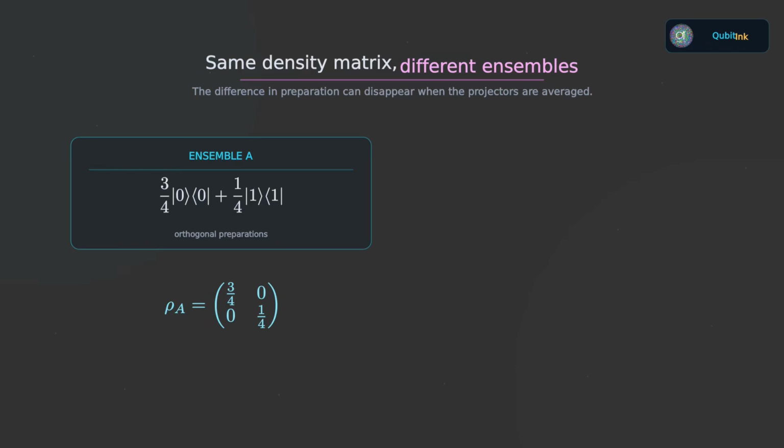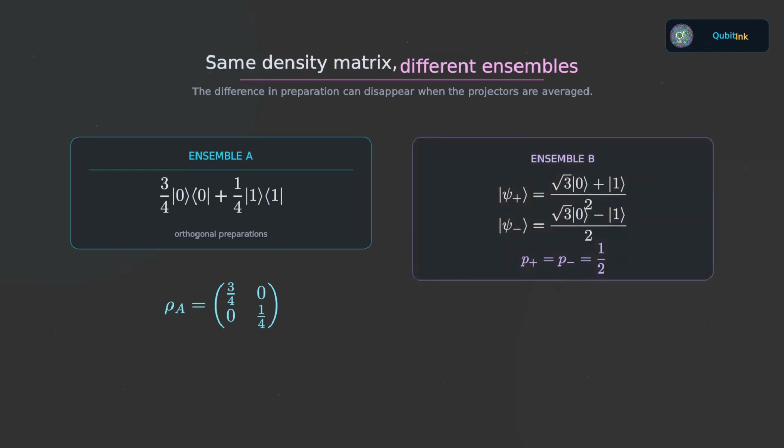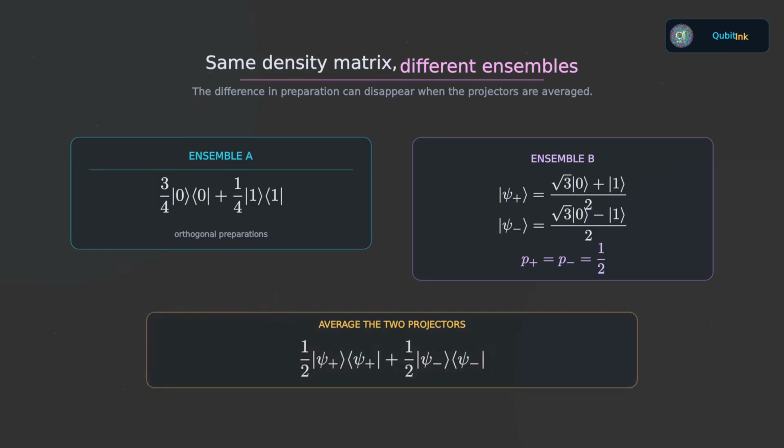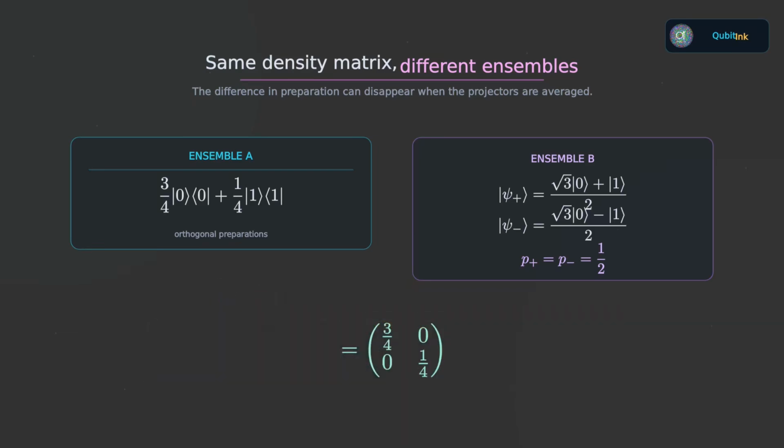But it can also arise from a different ensemble. Take two non-orthogonal states, one with a positive superposition component and one with a corresponding negative component, and prepare each with probability 1/2. When their projectors are averaged, the off-diagonal terms cancel. The result is exactly the same density matrix. So two genuinely different preparation procedures can lead to the same ρ. And if the density operators are identical, then no measurement performed only on that system can tell which ensemble was used. This is an important conceptual shift.